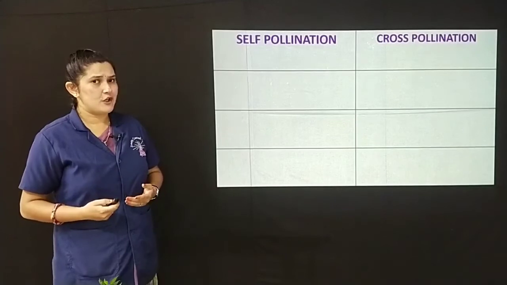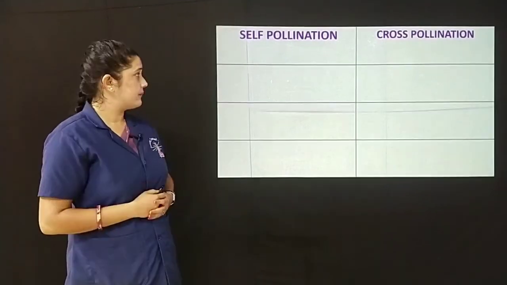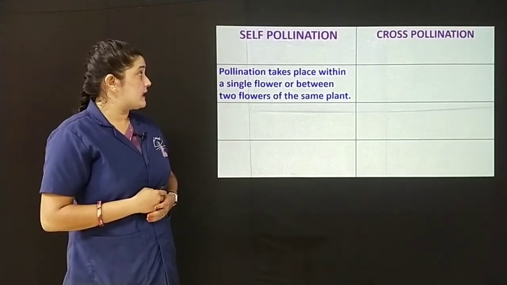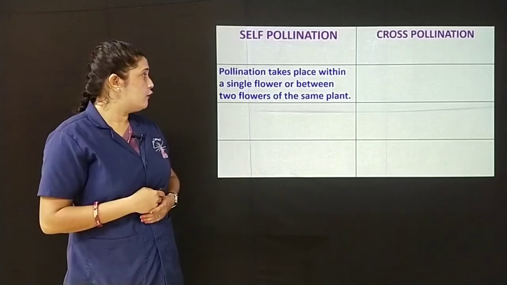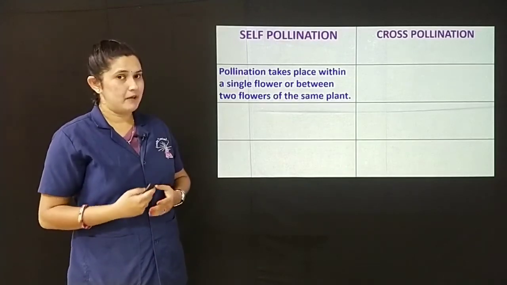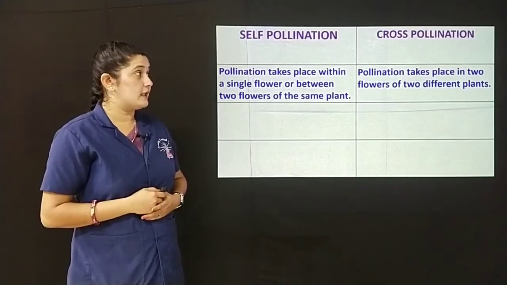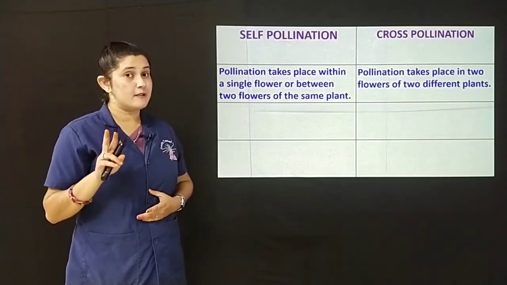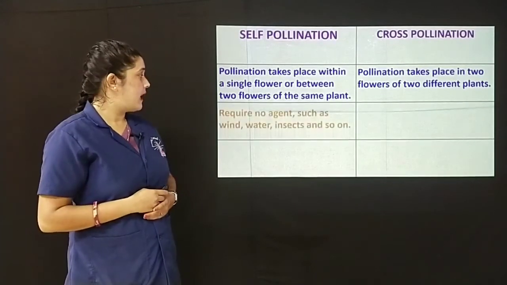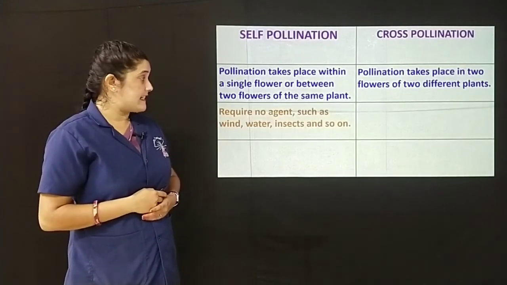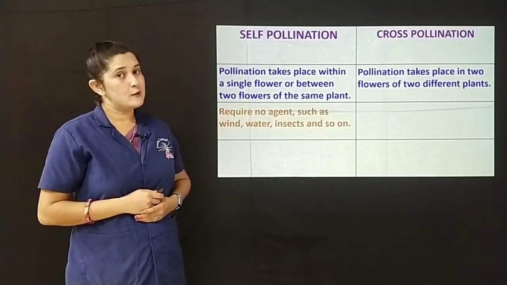Now let us differentiate between self-pollination and cross-pollination. Pollination takes place within a single flower or between two flowers of the same plant. Cross-pollination, pollination takes place in two flowers of two different plants. Require no agents such as wind, water, insects and so on.